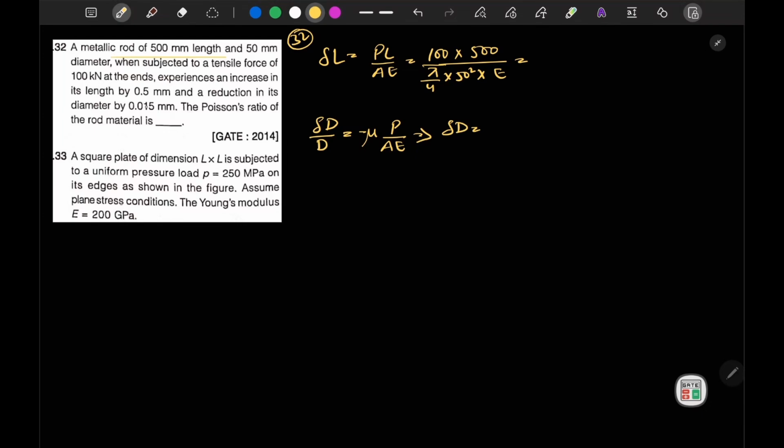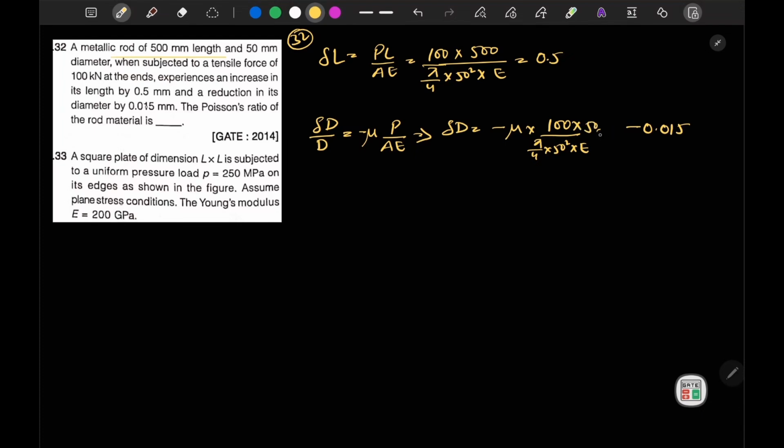Here the change in length is given as 0.5 mm, and this delta D is given as minus mu times P, which is 100 kN, upon A, which is pi by 4 into 50 squared, into E. This value is given as a reduction in size of 0.015. Sorry, here it should be diameter D, and the diameter D is 50 mm.